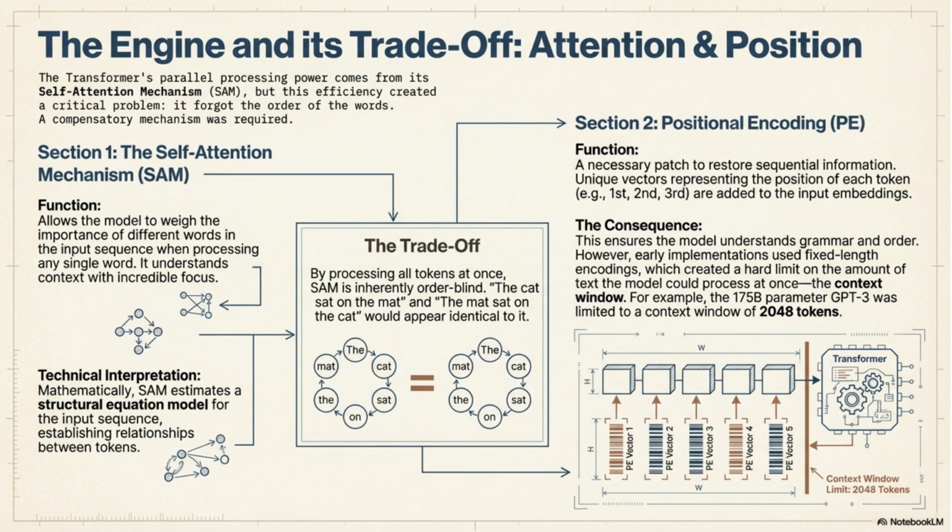The efficiency of the transformer comes from the self-attention mechanism, which weighs the importance of different words in an input sequence. However, processing all tokens at once created an order-blind trade-off. This required a compensatory mechanism, positional encoding, which restores sequential information, though early implementations limited the context window.